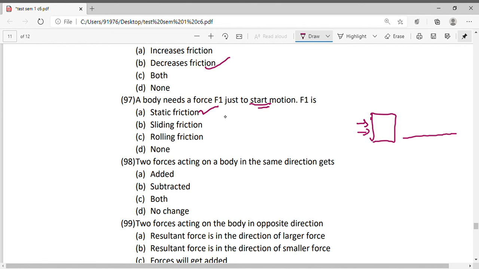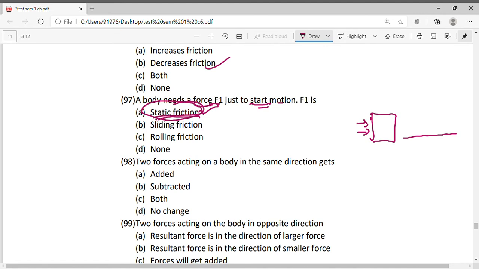So the initial force that was required is called static friction. That was the force of static friction. To overcome it, because static friction is maximum, you need more force. Once it starts moving, it becomes easy and it moves smoothly. So you move from static friction to sliding friction. So the body needs a force F1 just to start the motion, and F1 is static friction.